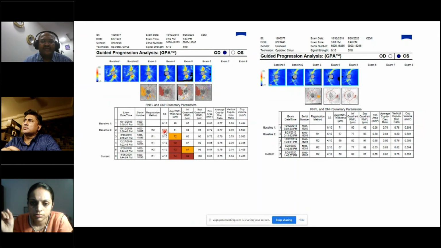Because when we examine, the patient appears okay, but the signal strength is correspondingly falling. And again, if you look at the left eye, the signal strength was 6/10, but now it is 2/10. So whether it's a machine related factor or a patient related factor, you can identify it by serially looking at the scans and come to an interpretation.